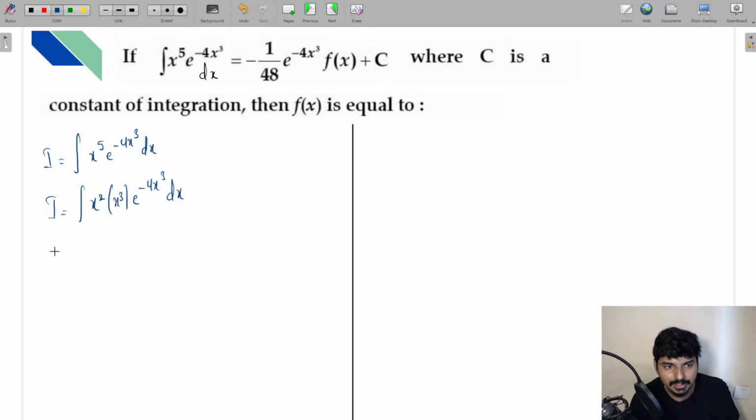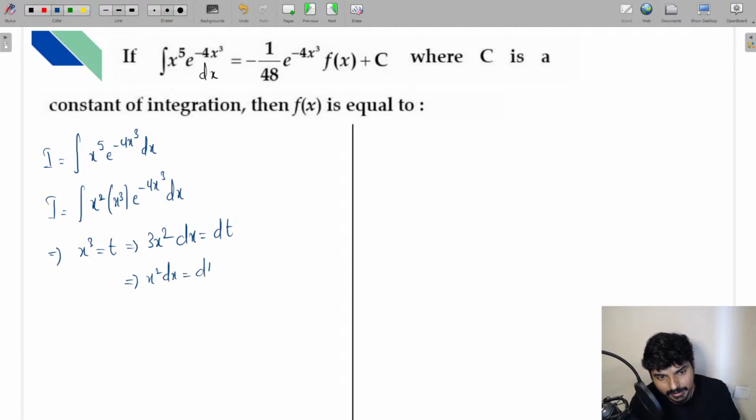Okay, and after that what you can do is take x cube equal to t. If you differentiate on both the sides, guys, what am I going to get? I'll get 3x square dx, and that is going to become dt. Or we can write x square dx is going to be dt by 3.